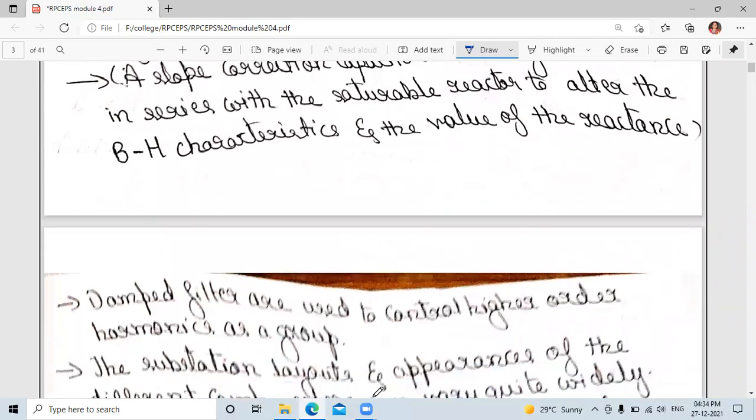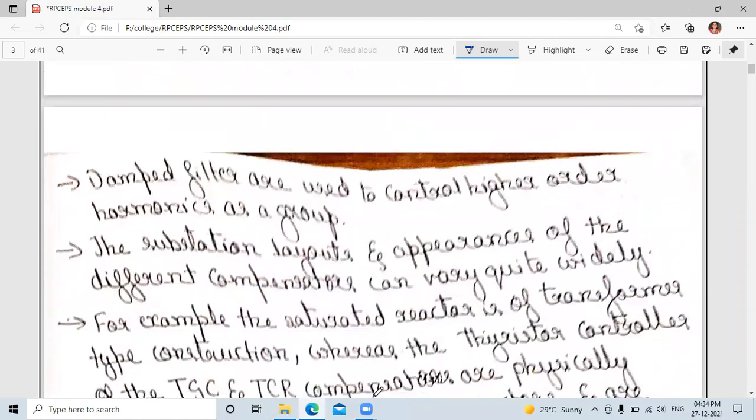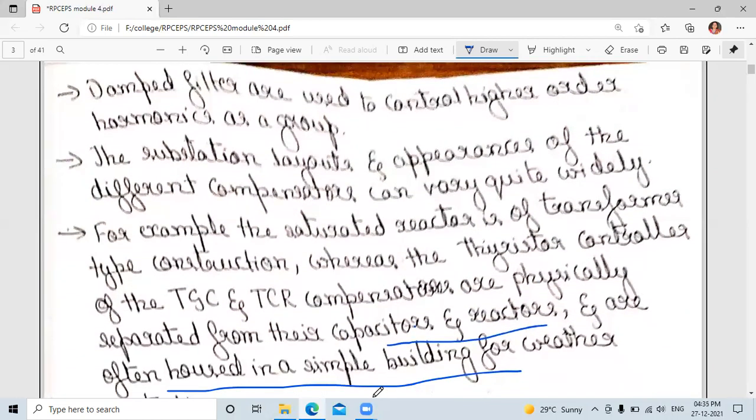And the slope correction capacitor, it is connected in series with the saturable reactor to alter what? To alter the BH characteristics and the value of the reactance, right? BH characteristics and the value of the reactance. A damped filter is used to control the higher order harmonics, and substation layout and appearance of the different compensators can